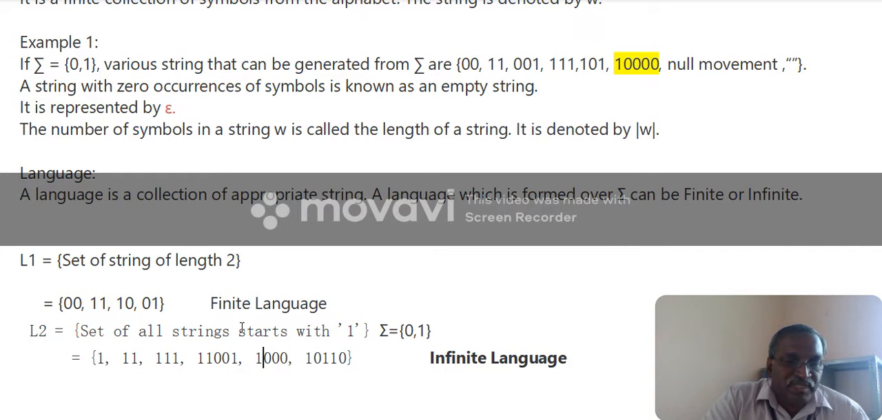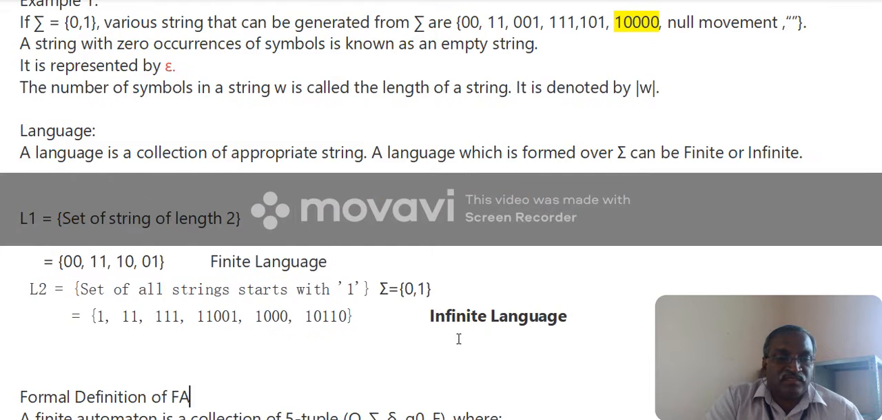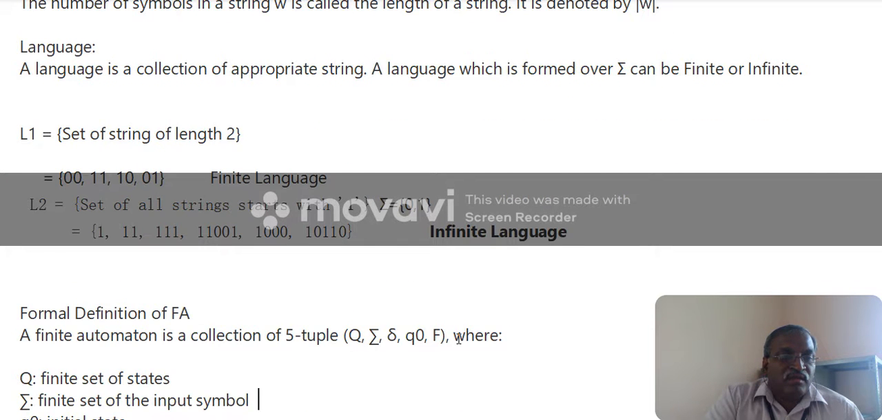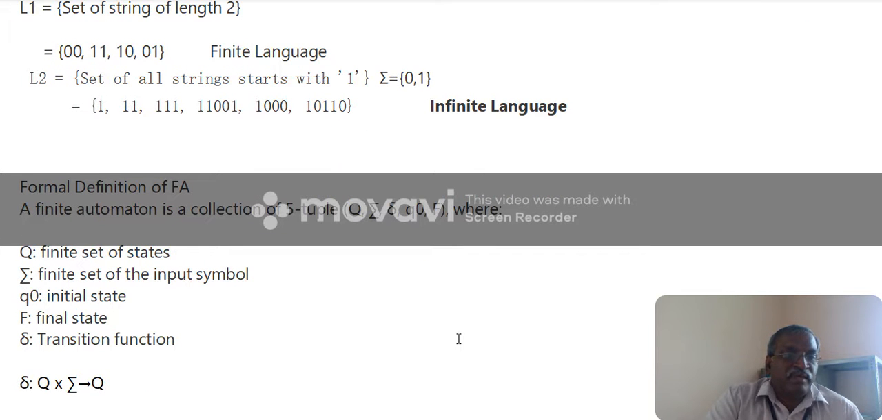So here, the set of all strings that start with 1. The alphabet is {0, 1}. Here we can generate any number of strings from this language, so it is an infinite language. This is an infinite language. Then there are some definitions in automata.